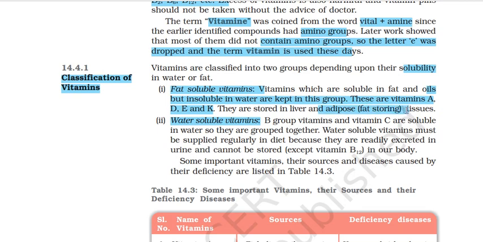Now water soluble: you have B group vitamins and C, which are soluble in water, so they're grouped together. Water soluble vitamins must be supplied regularly in diet because they're readily excreted in urine and cannot be stored, except vitamin B12 in our body. Some important vitamins, their sources and diseases caused by their deficiencies are listed over here.